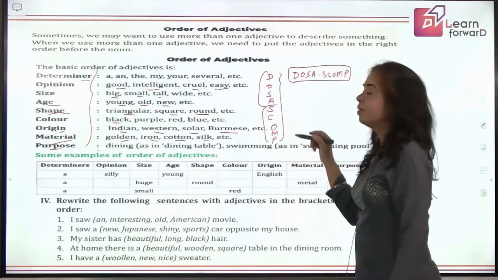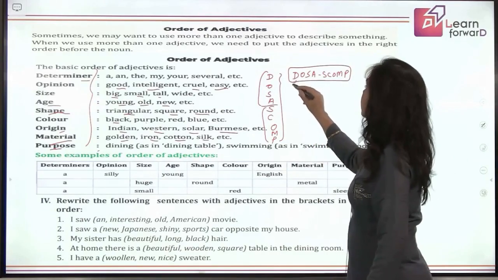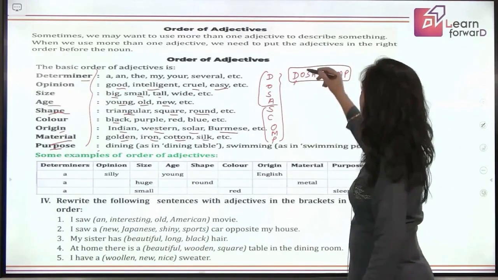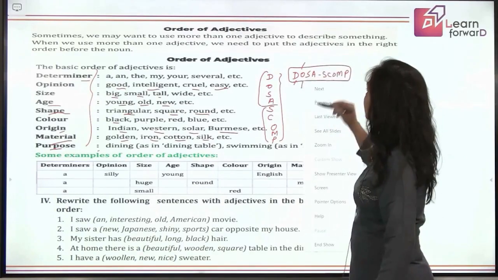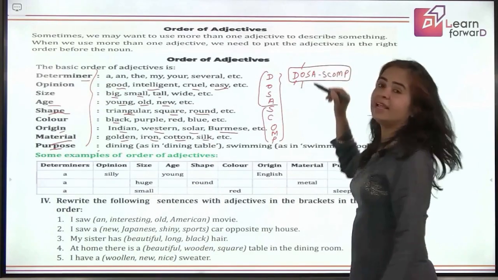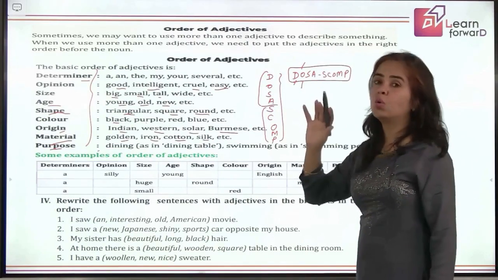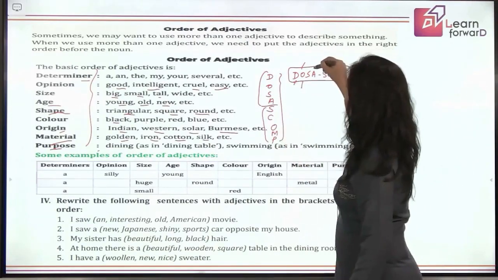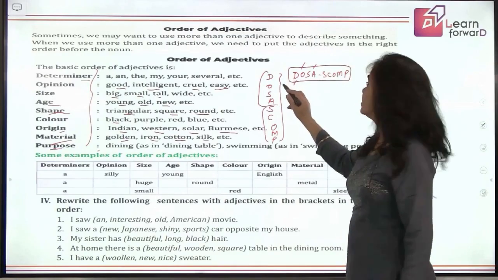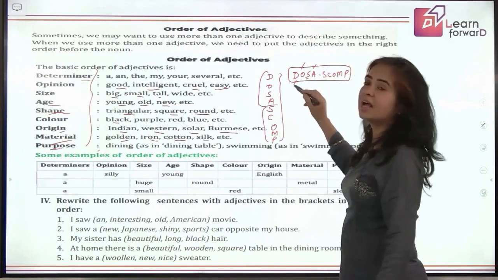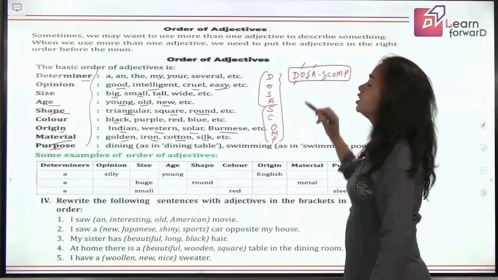Let us say them again. D is for determiner. Good. O is for opinion. S is for size. Very good. A is for age. Something is young, old, new, like that, right? Then next is again S. This S is for size, and the other S is for shape.